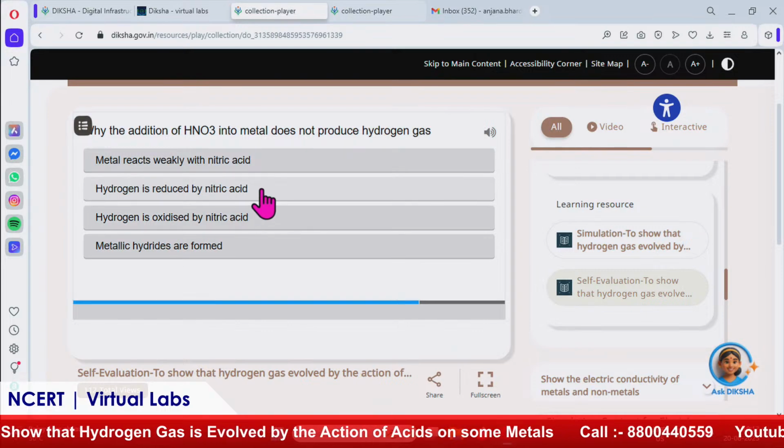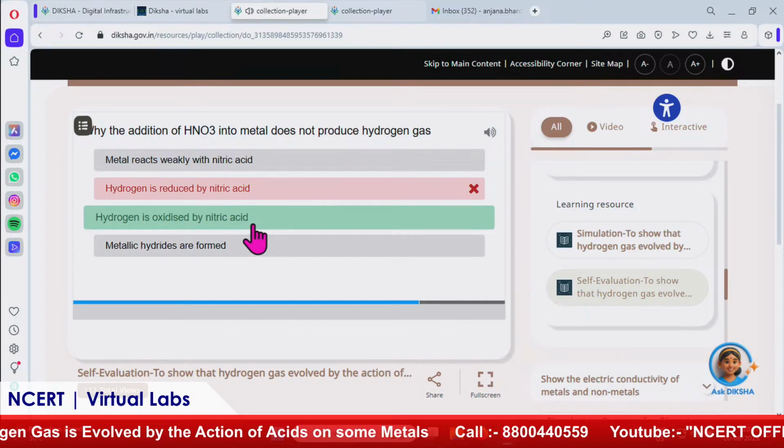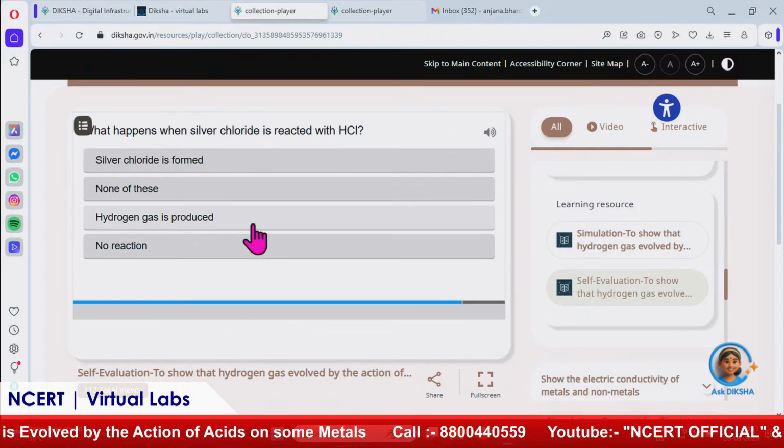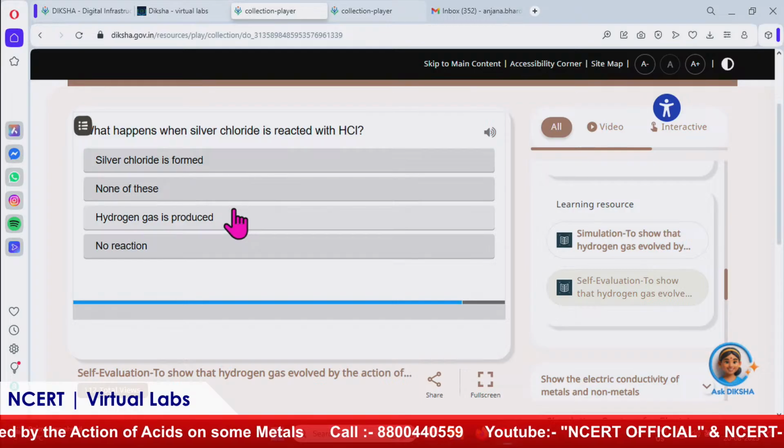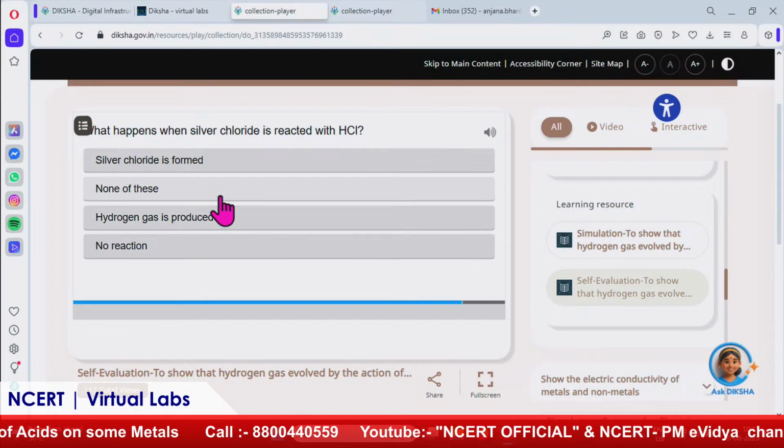Because hydrogen is oxidized by nitric acid. Oh, so if you're selecting the wrong answer, we're automatically getting the right answer also. Great. Yes. What happens when silver chloride is reacted with HCl?